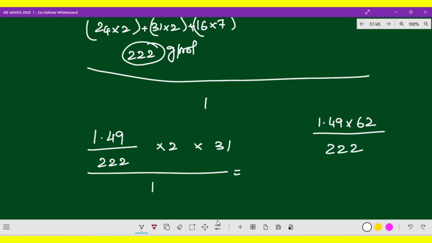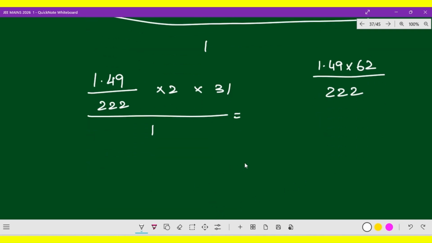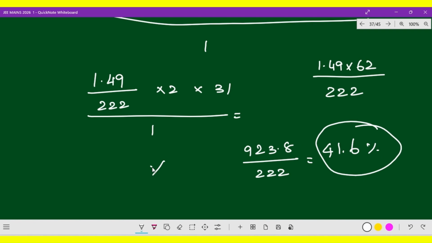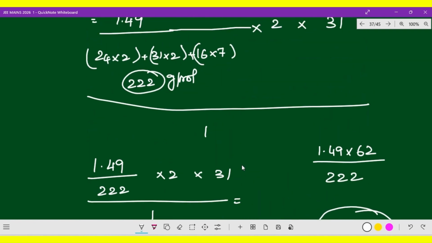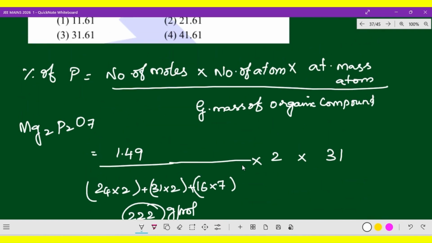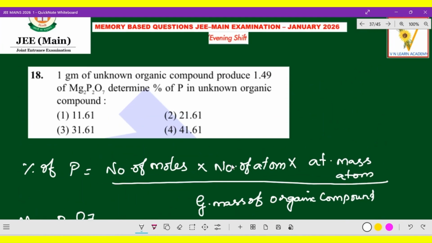You will get around 92.38 divided by 222, so you'll get around 41.6 percent. Okay, 41.6 percent of phosphorus only they are asking. Come on, let us check the answer. Yes, 41.6 percent is available. So option 4 is the correct option.